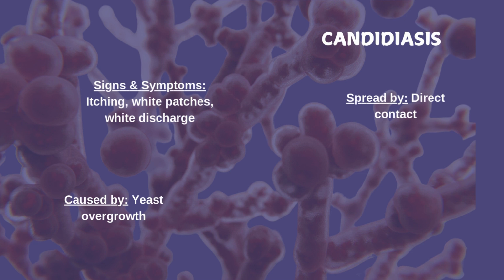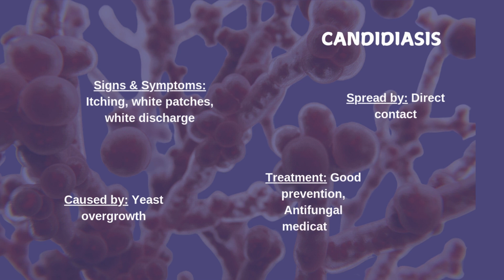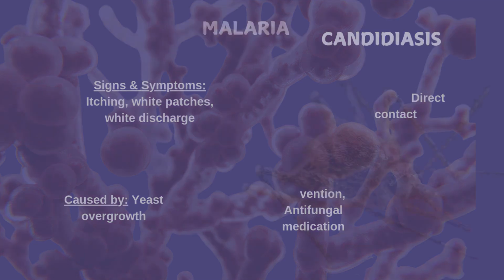by an overgrowth. There are common risk factors that are associated with increased risk of candidiasis, which include prolonged moisture on the surface of the skin, pregnancy, diabetes, taking antibiotics, and wearing bathing suits or underwear that doesn't breathe for long periods of time. Treatment includes antifungal medications, either on the surface of the skin, which can often be bought over the counter, or oral medications prescribed by a doctor.